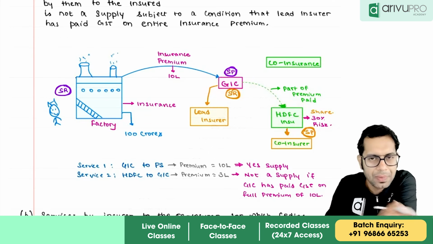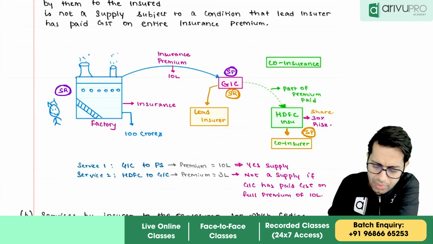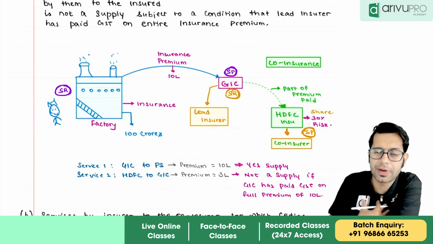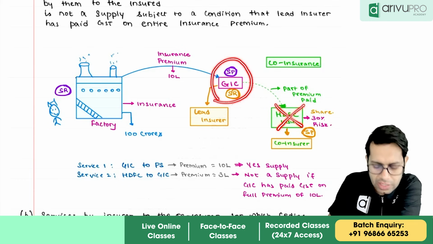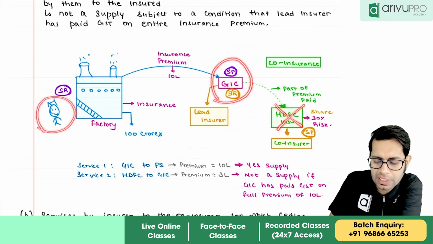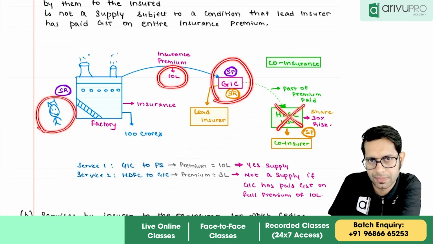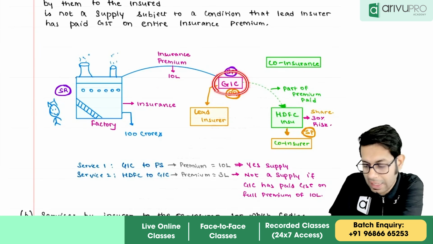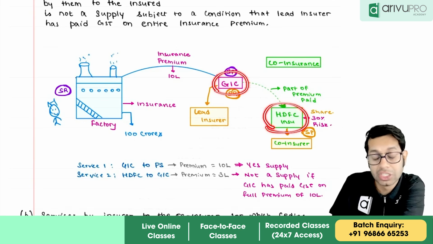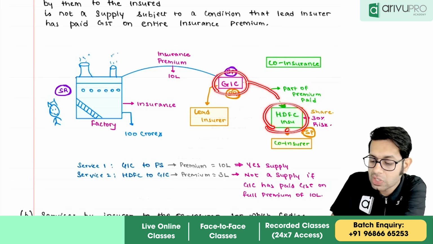Okay, now what is happening over here? Basically, if you see from my point of view, I have no idea who is HDFC. So for me, service provider is general insurance company and I am the service recipient for which I am paying a premium of 10 lakh rupees. Now, general insurance company is sharing its insurance with whom, sir? HDFC, for which general insurance company is going to pay part of the premium amount.